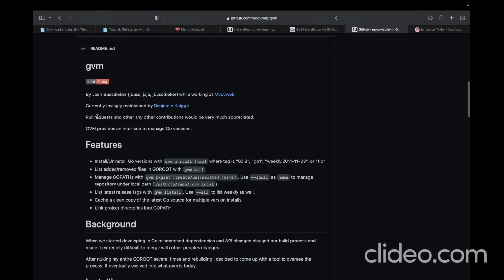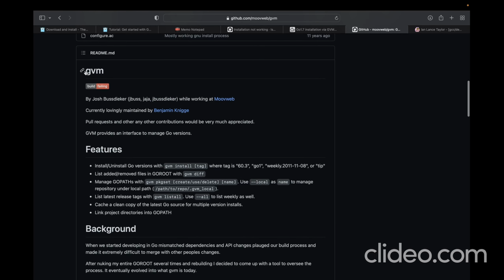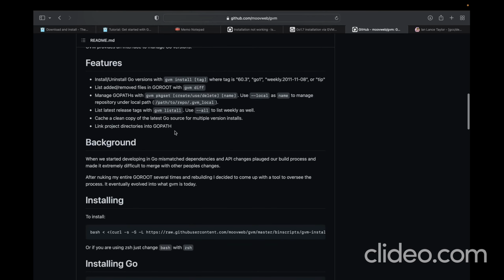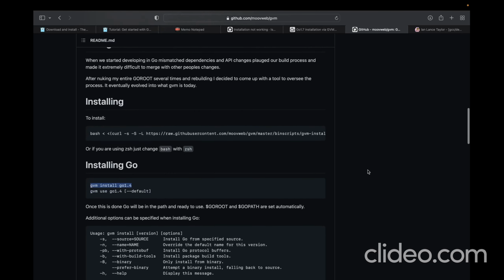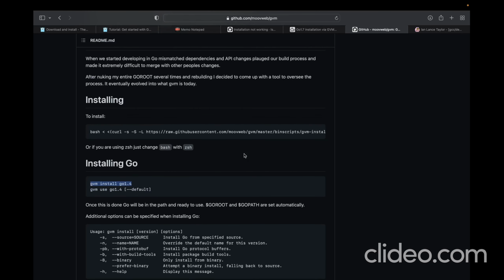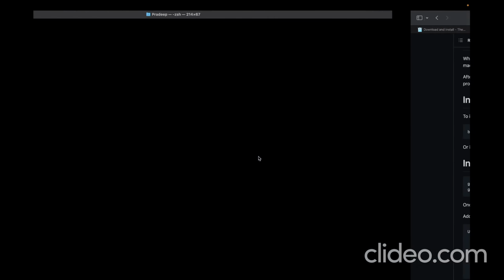GVM stands for Golang Version Manager. Why is this important? This is important because if, let's say, in the future you wanted to change the version, and if you followed GVM, then it would be very easy for you to change the version. So let's proceed. Let's run this command.